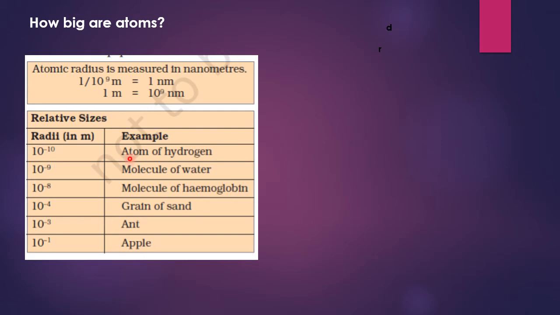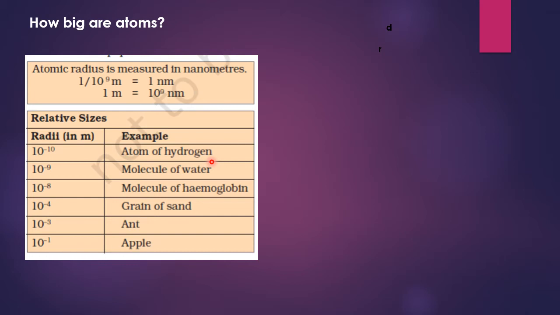Atom of hydrogen, the radius is 10 to the power minus 10 meter. Radius of molecule of water, 10 to the power minus 9 meter. And the radius of molecule of hemoglobin, 10 to the power minus 8 meter. In the same manner, grain of sand, an ant, and then apple, radii of different things are compared over here, and you can see how small an atom is.